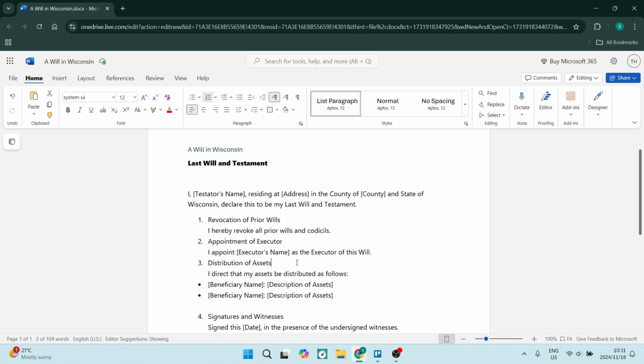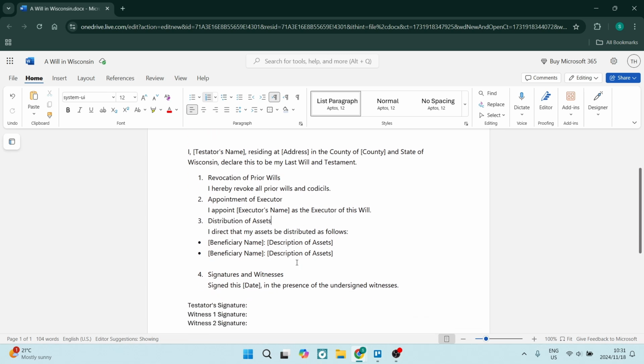executor of this will. You are now going to distribute your assets, which basically means you are going to state who is getting what. So here you want to add a beneficiary's name. You also want to then add a description of all your assets that is going to be to that person. We're also going to add a second if you'd like. You can even add a third or a fourth. You can add as many as you'd like, or you can just have one beneficiary. It just depends on your needs.